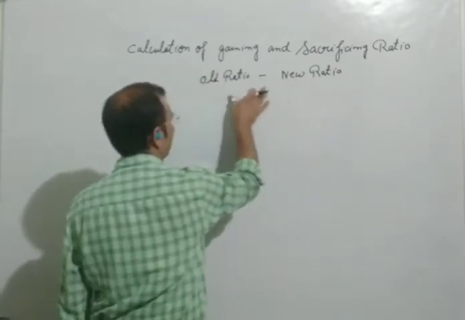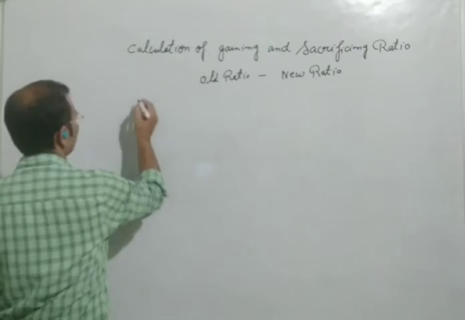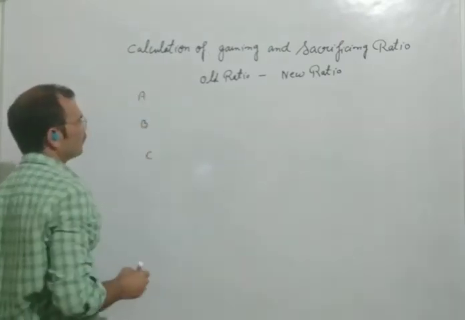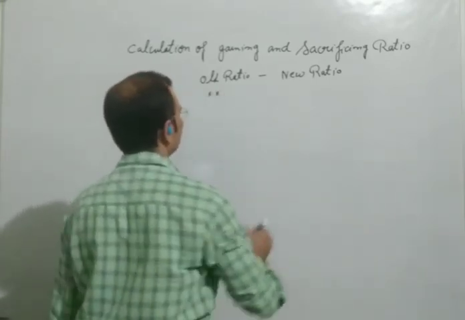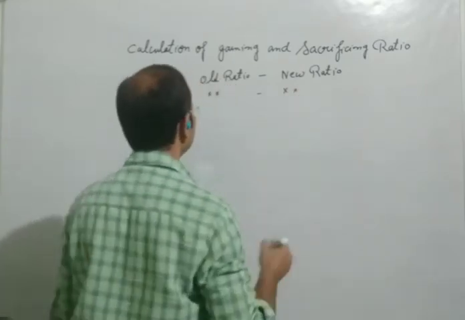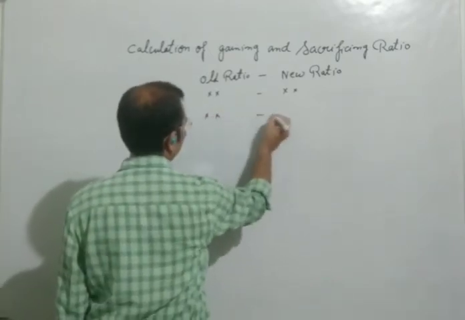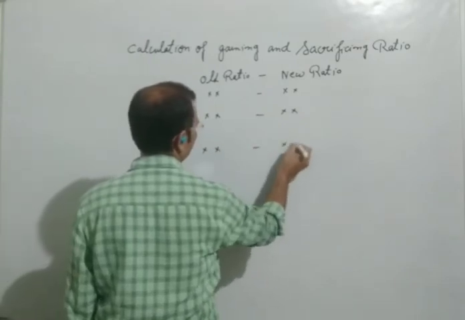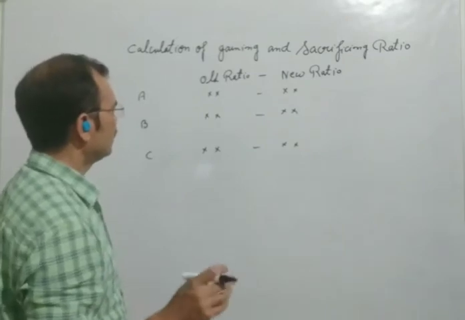These ratios are given in the question. Suppose there are 3 partners in a firm. Old ratio was given and new ratio was also given. In the same way, ratios of B and C are given in the question.